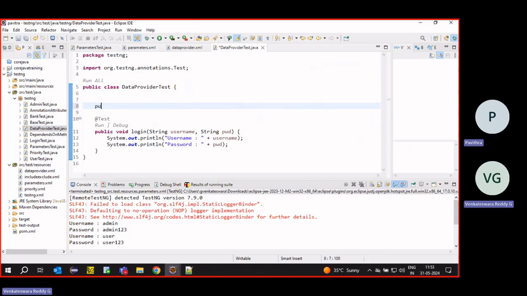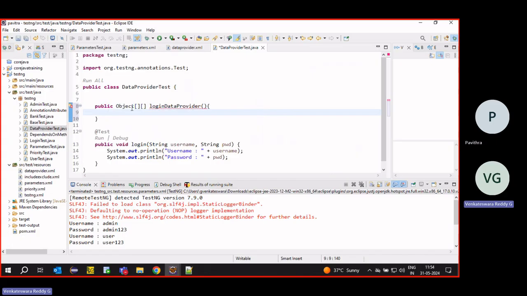How to create it? Suppose I will create a login data provider. It will return a two-dimensional object array. We can create any number of data providers.